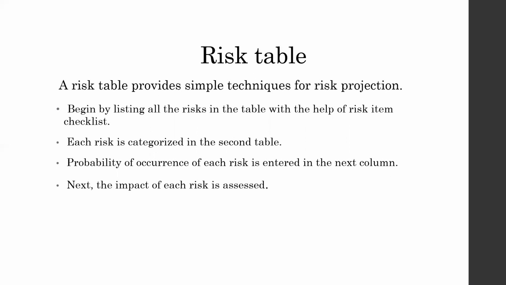Third, the probability of occurrence of each risk is estimated by each team member individually. Whatever risks they have identified, now they have to identify the probability, the chances of the particular risk occurring. And each and every team member is going to calculate it